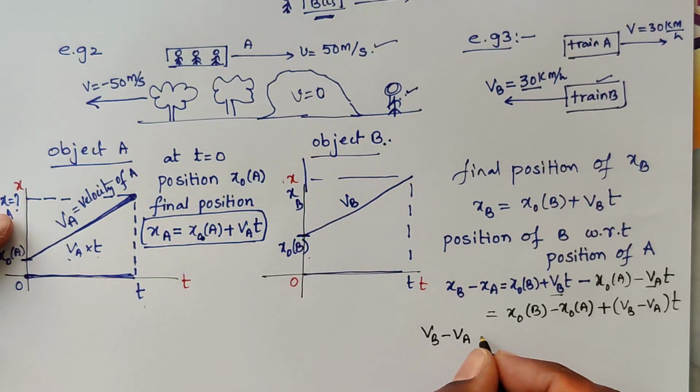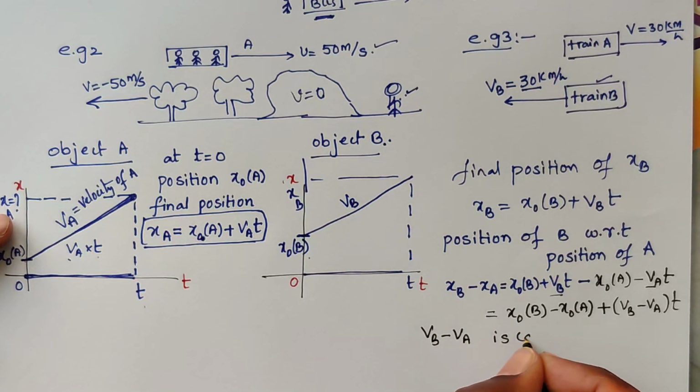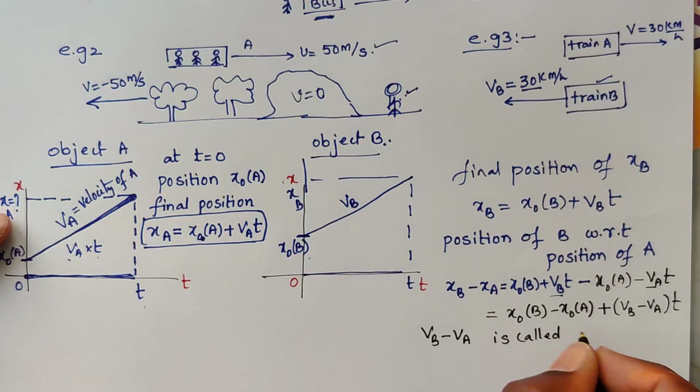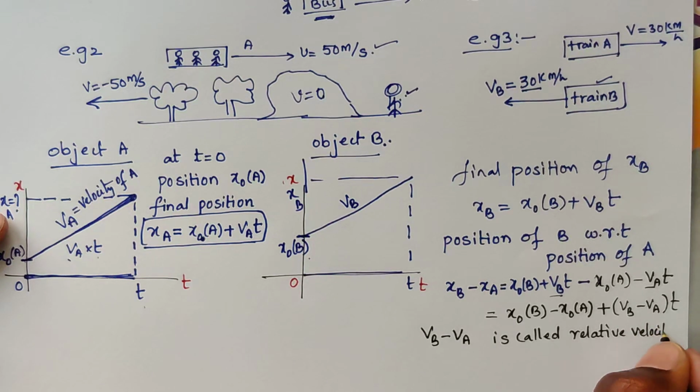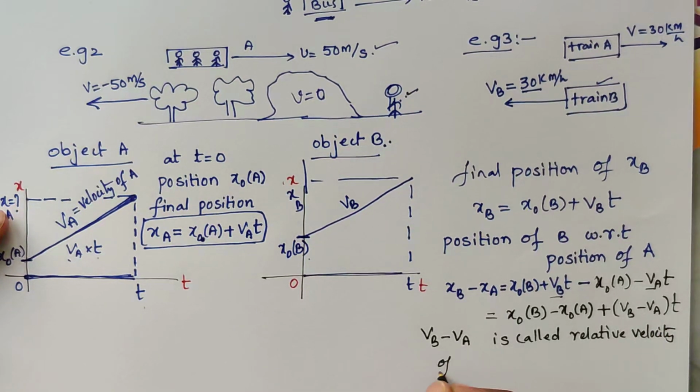Here Vb minus Va is called the relative velocity.